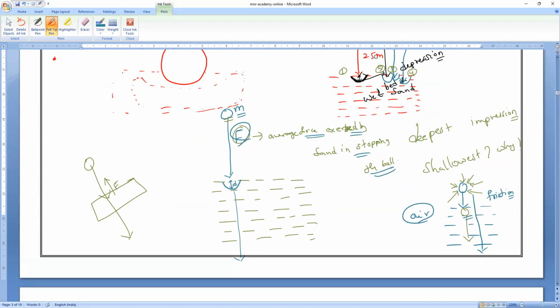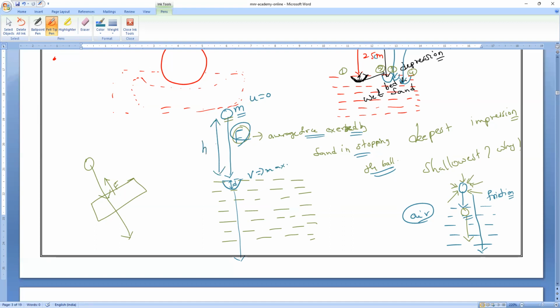So you all know that it is freely falling. So what is the initial velocity? Everybody, what is the initial velocity? All of you, please respond. 0. So before touching the ground, it will be having what? Final velocity, maximum. And it is traveling a height of h.